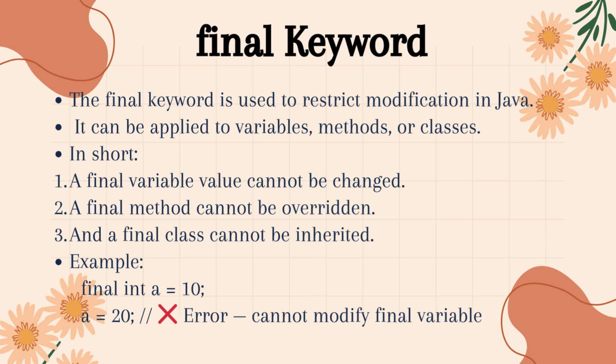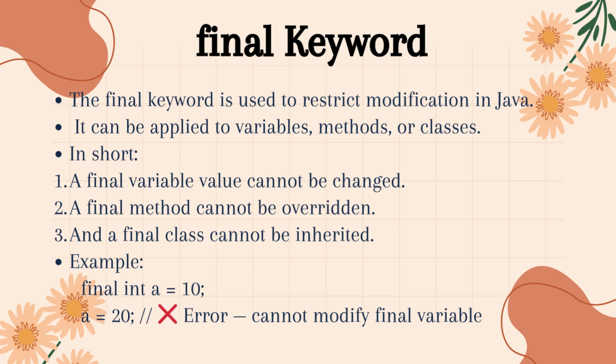I've already explained this topic in detail in day 18, so make sure you check that video. It'll help you understand final variable, final method, and final class more clearly. In short, a final variable's value cannot be changed, a final method cannot be overridden, and a final class cannot be inherited.